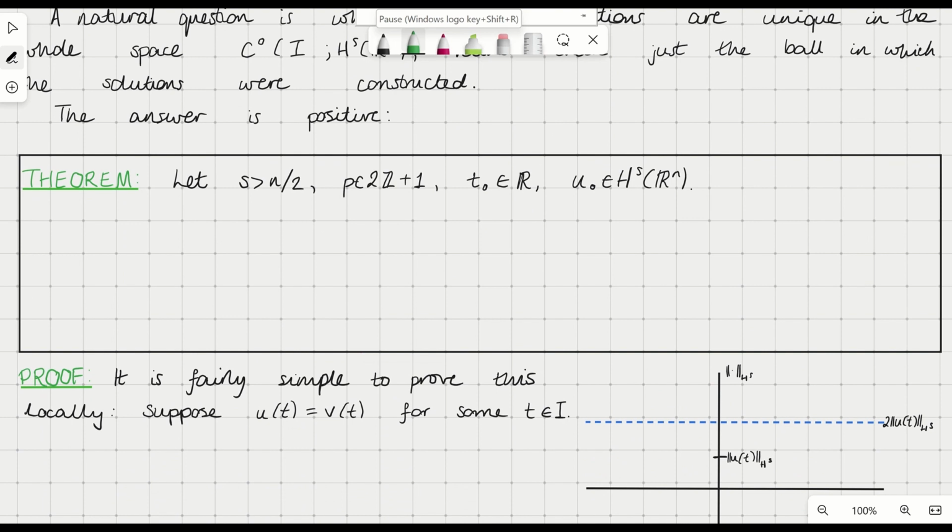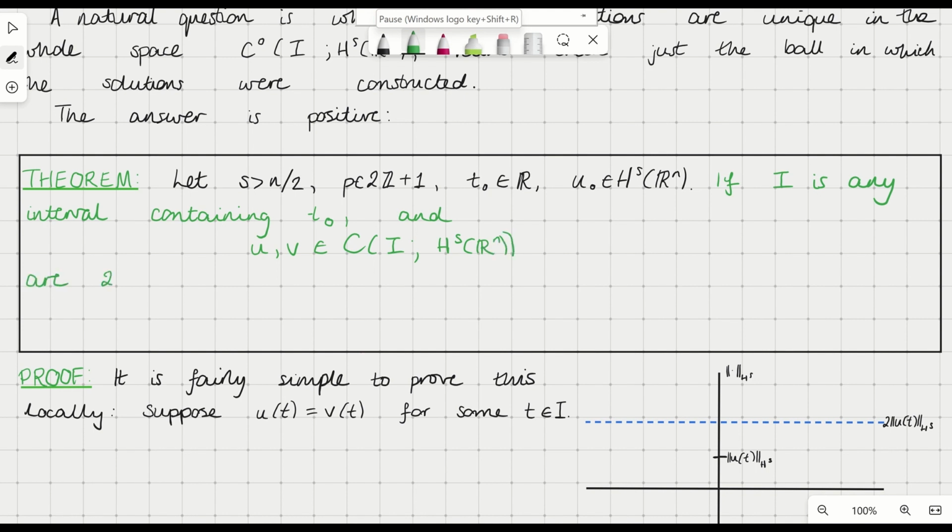Under the same assumptions on s and p and t0 and everything as before, if we let u0 lie in H^s, then if I is any time interval, actually we don't even need it to be compact, containing this initial time t0, and u and v are both functions which are continuous on this interval into H^s, and strong solutions to the nonlinear Schrodinger equation with data u0, then in fact we have that u equals v.